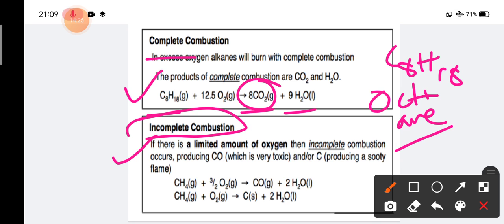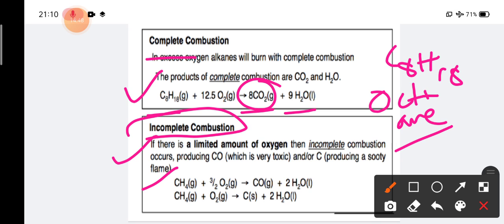If there is a limited supply of oxygen, then the burning will not be completed and the oxidation will not happen totally. So when CH4 is incompletely oxidized, it will form carbon monoxide, and this is valid not only for methane but for all the alkanes.